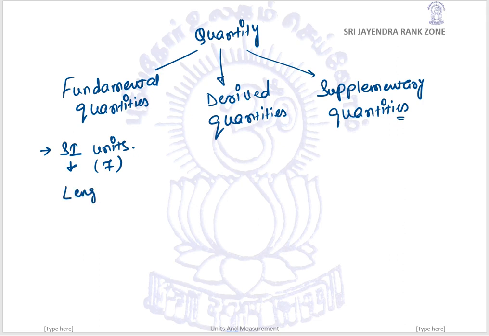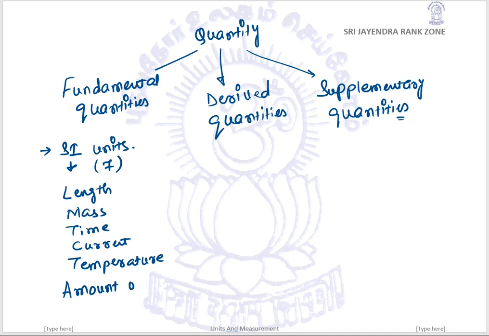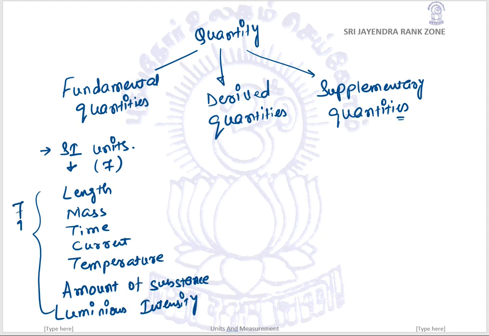They are length, mass, time, electric current, temperature, amount of substance, and luminous intensity. All these 7 quantities come under the category of our fundamental quantities.